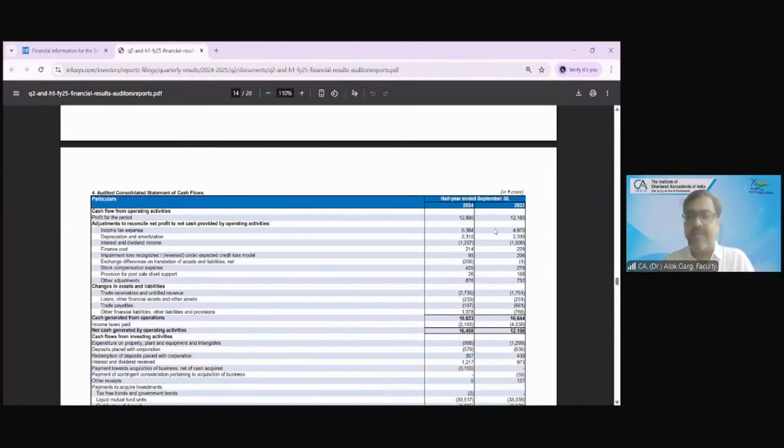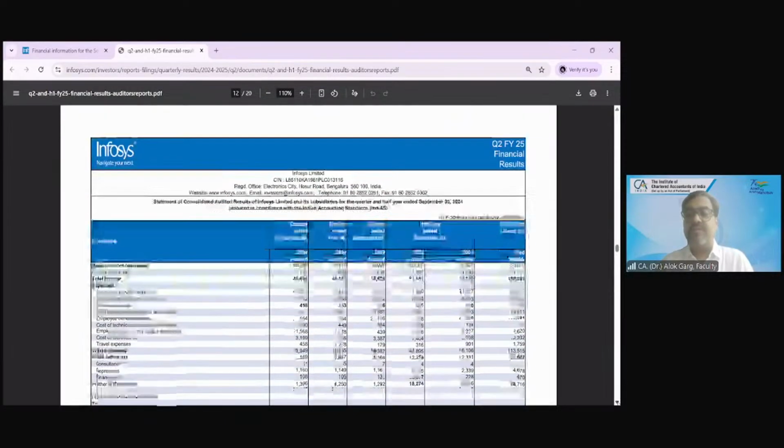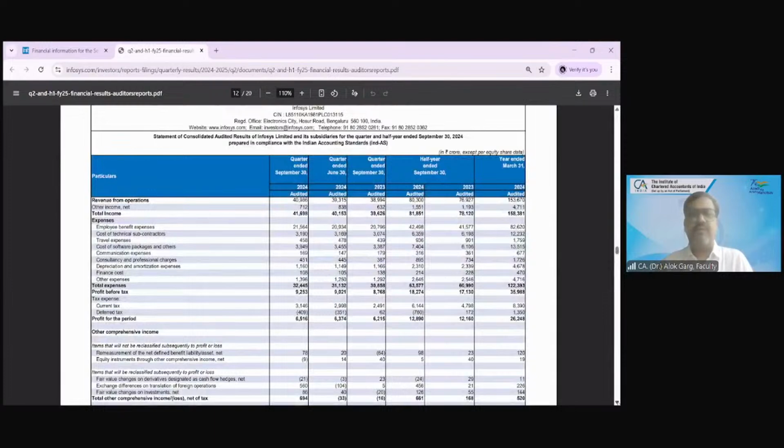Detailed notes to accounts, right? So this is the financial statement definition. But here only P&L has been given, in multiple columns. Here only balance sheet, cash flow, and a few notes, 4-5 notes, are given. And you can see these consolidated results are over in only 5-6 pages.